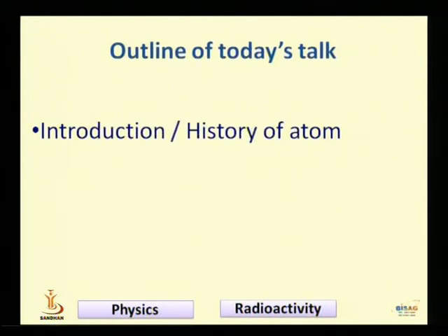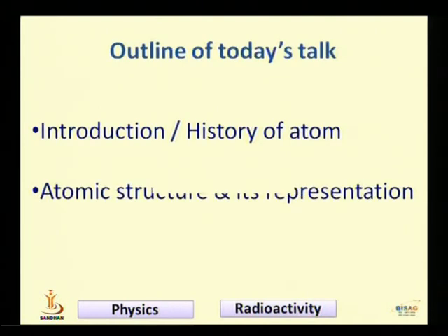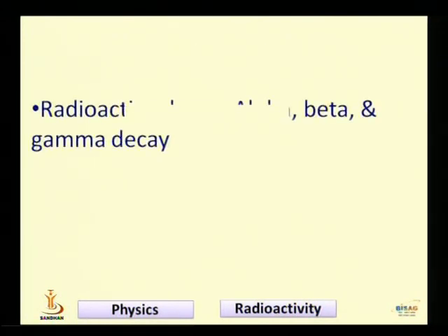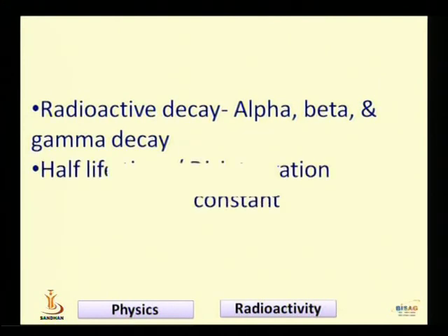First of all, I will discuss the introduction and the history of the atom. Then, how the atom and molecule, or you can say the atomic structure, can be represented by the chemical formula. Then we will discuss the history of radioactivity. After that, we will discuss radioactive decay, which are the alpha, beta and gamma decay. Then, the half-life time and the disintegration constant of the radioactive elements.